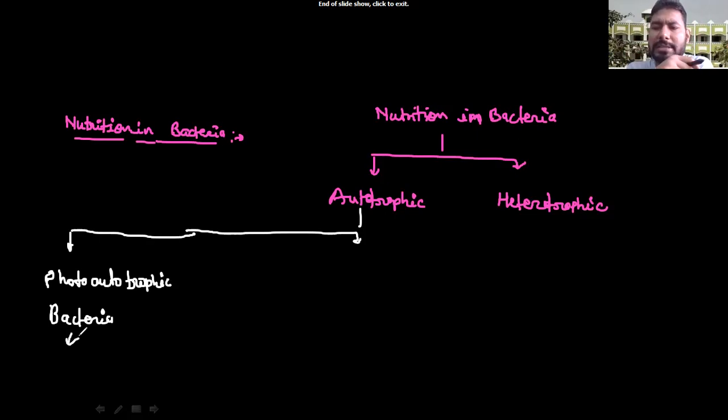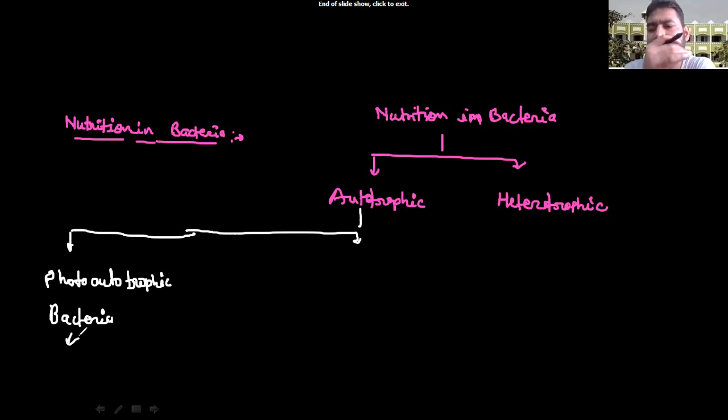This type of bacteria has the ability to trap sunlight. Sunlight is an electromagnetic wave, and this electromagnetic radiation is converted into chemical energy in the form of ATP. It is happening inside the body.